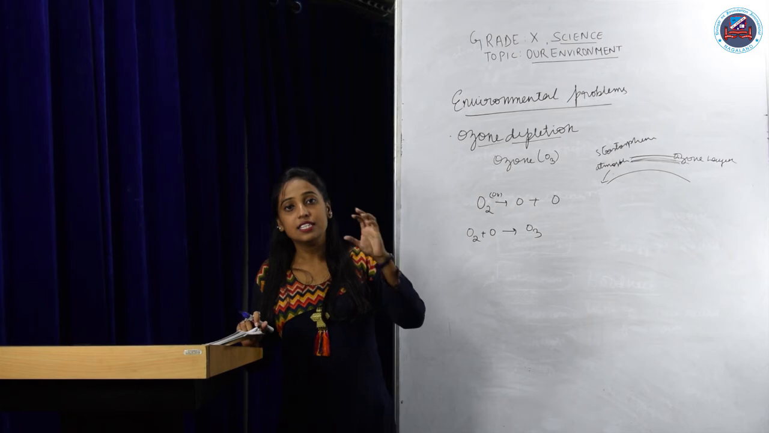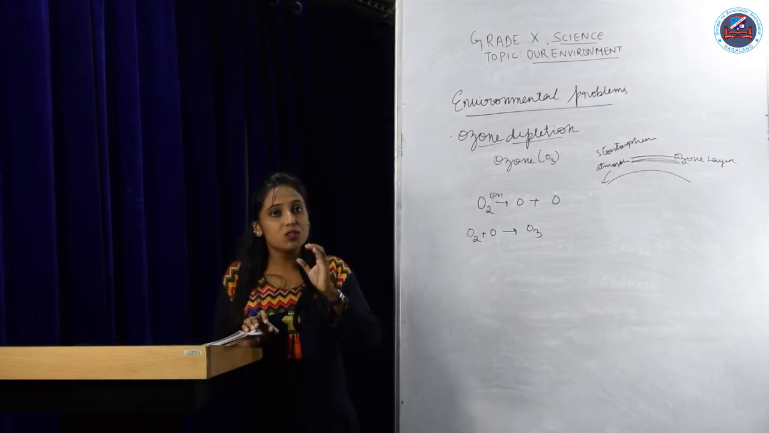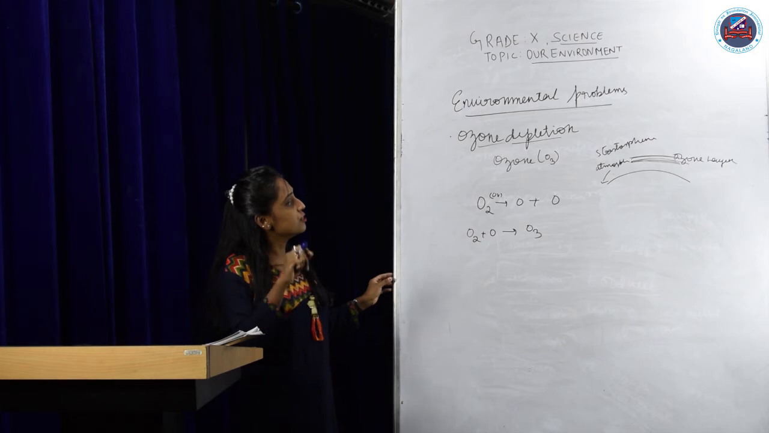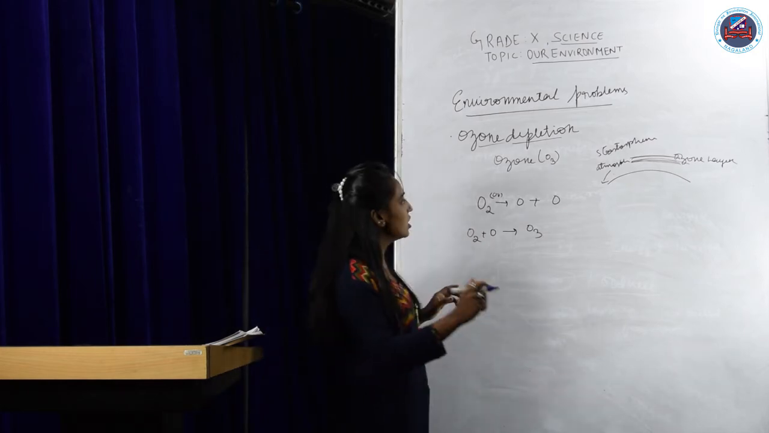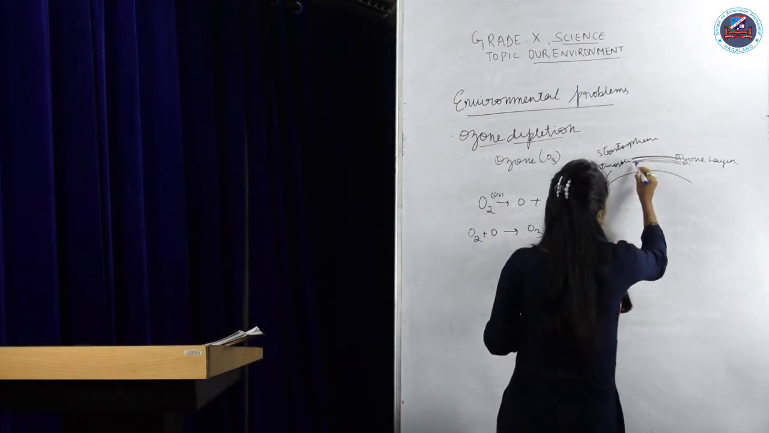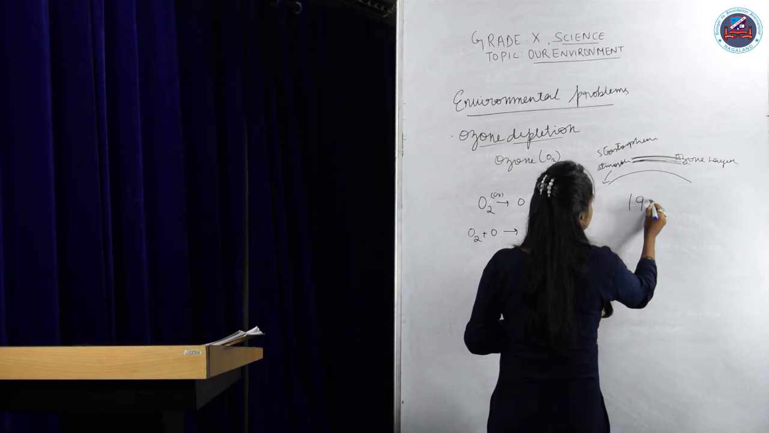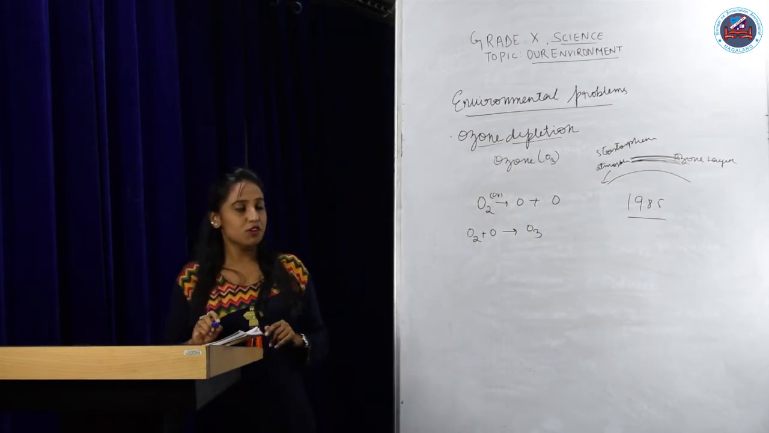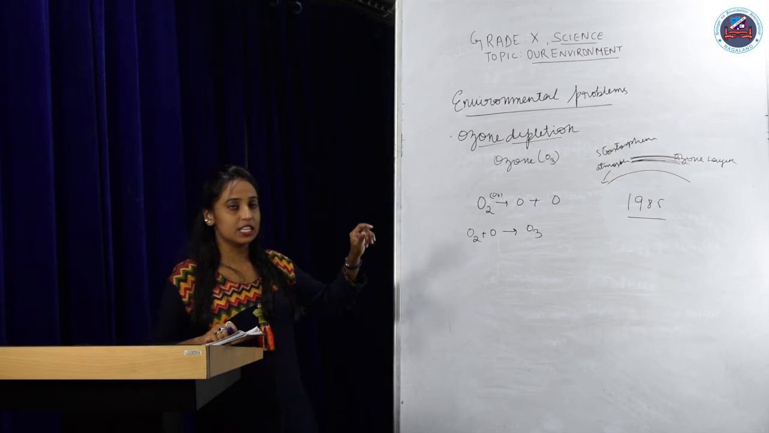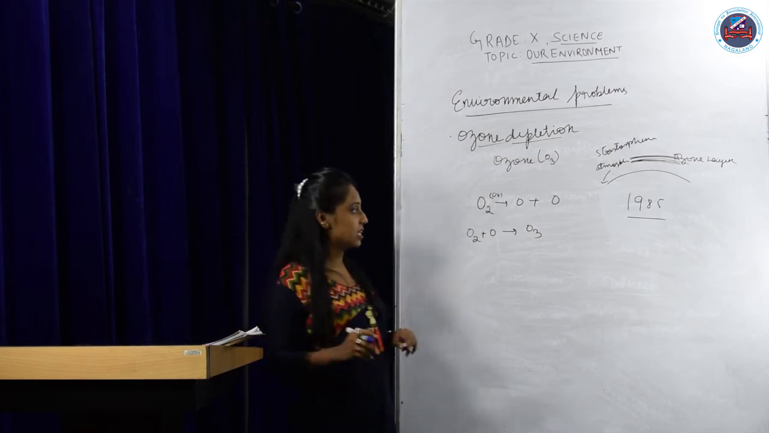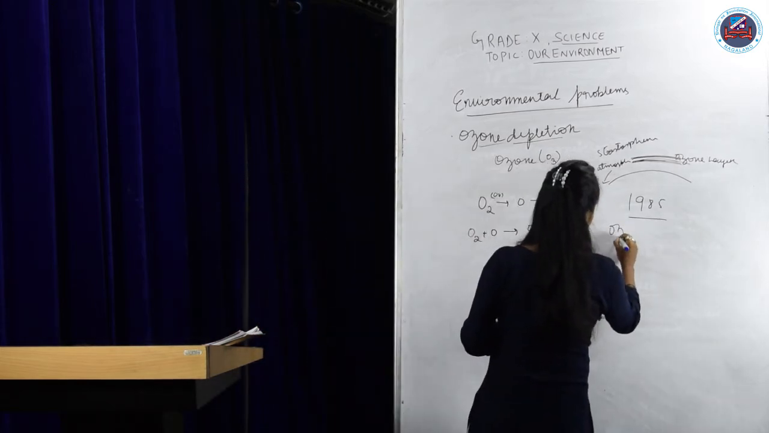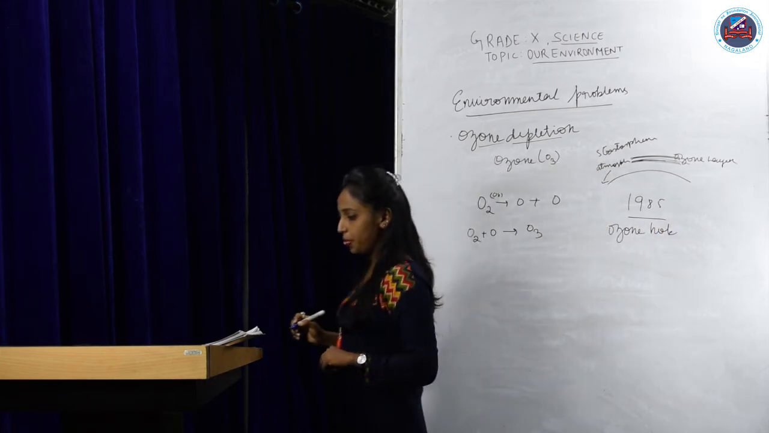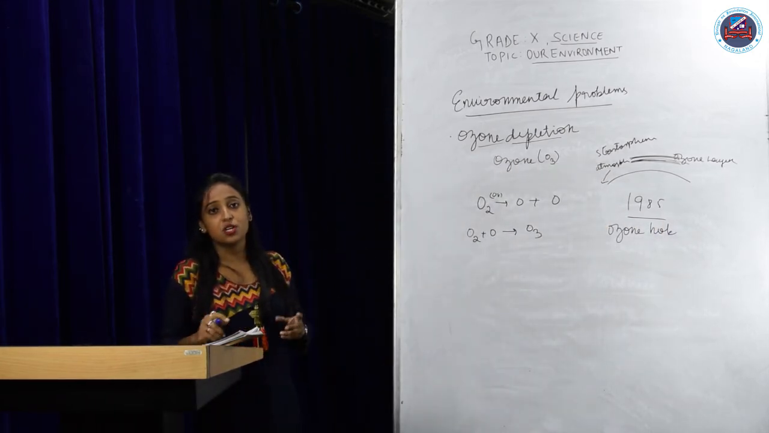It is the decrease in the thickness of the ozone layer. The decrease in the ozone layer was first observed in 1985 over Antarctica. Over Antarctica, this depletion in the thickness of the ozone layer was first observed, and it was known as the ozone hole.